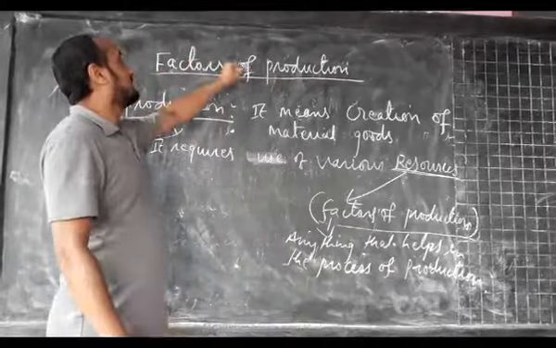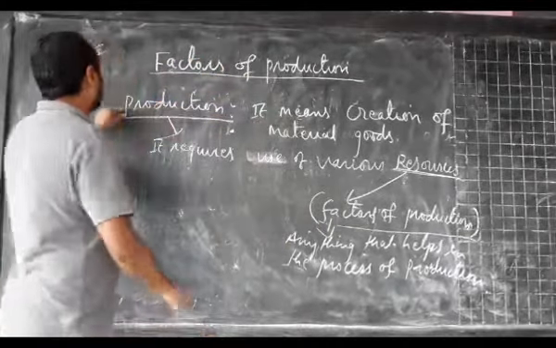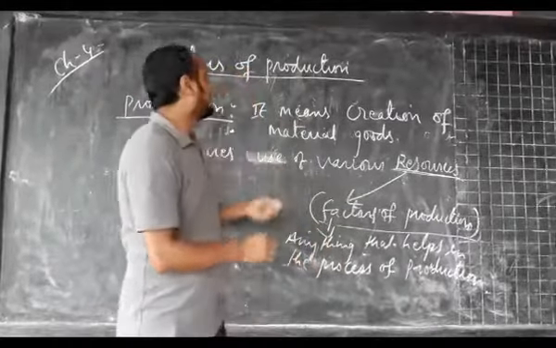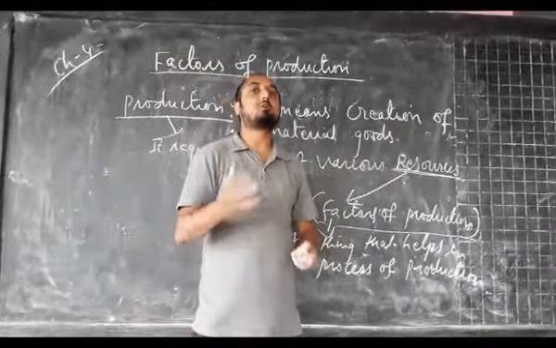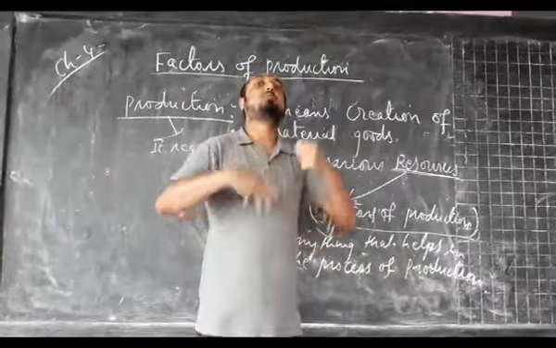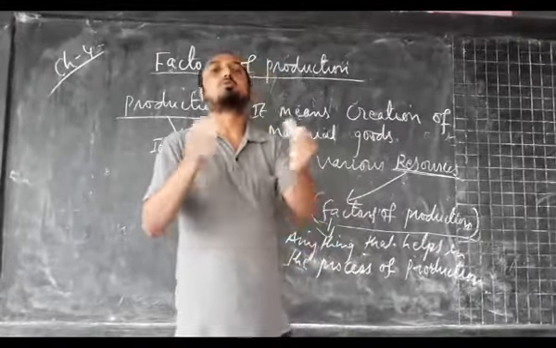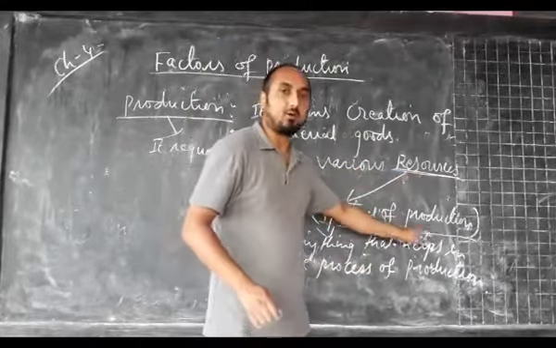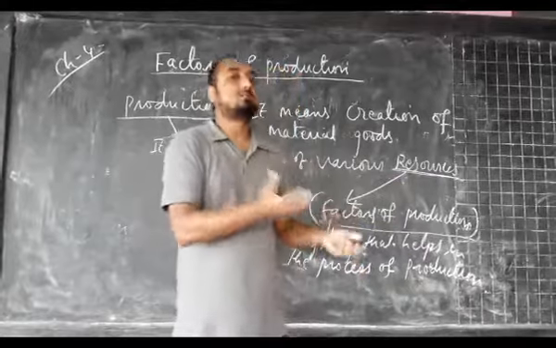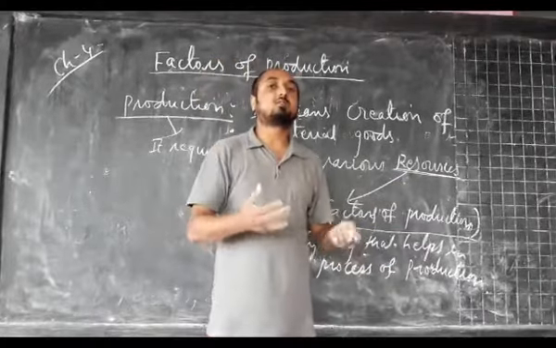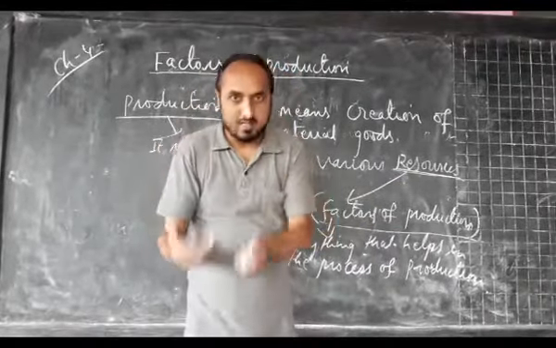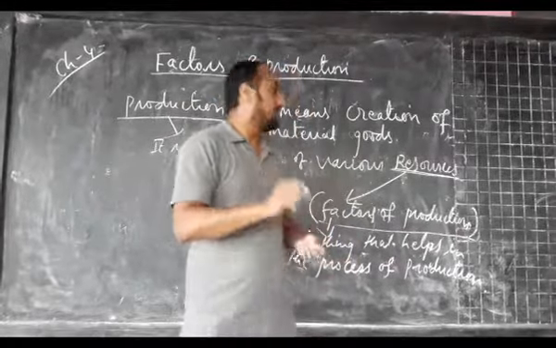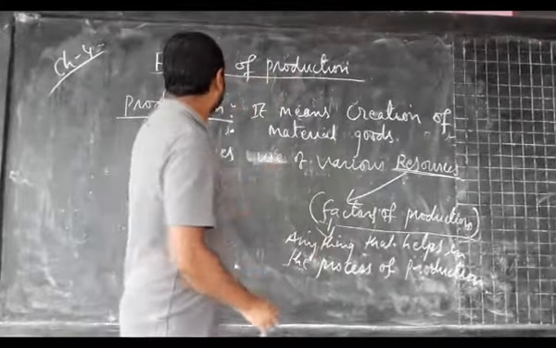First, before starting factors of production, you have to know the concept of production. So what is production? Production means creation of material goods, or we can also say that production means conversion of inputs into outputs. Those inputs include these resources or factors of production, and after using these inputs, whatever finished products we get can be considered as production.